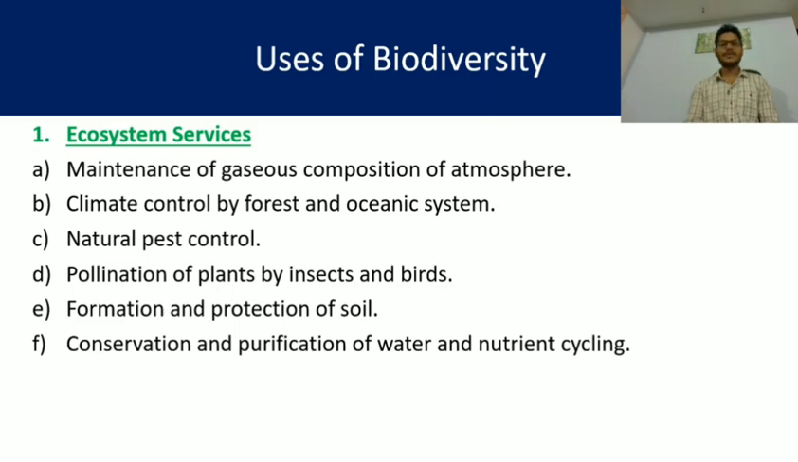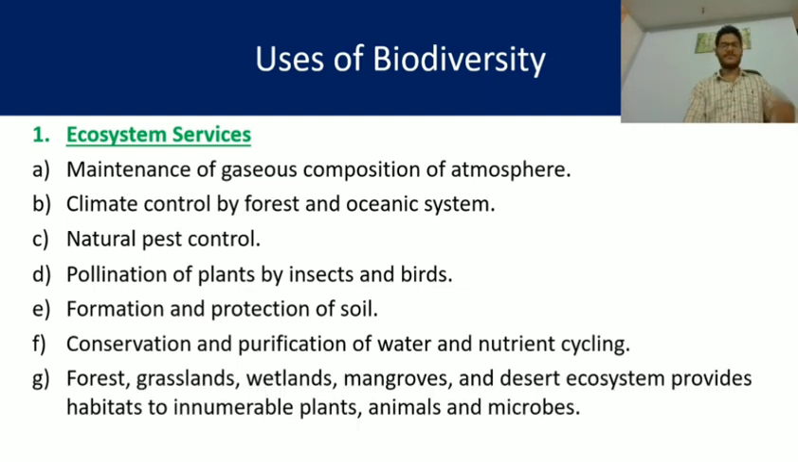Conservation and purification of water and the nutrient cycle. It maintains the different nutrient cycles through different plants and animals. They conserve water. Here the plants are more important, and it also helps in the purification of water. Different microorganisms also play an important role in the purification of water.